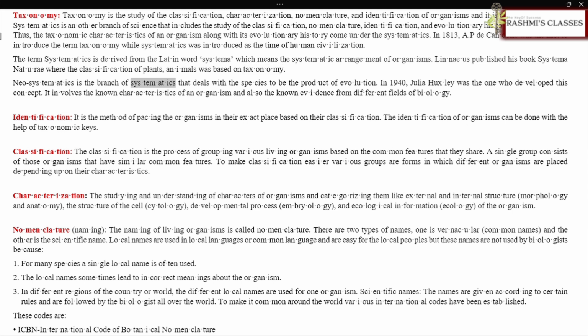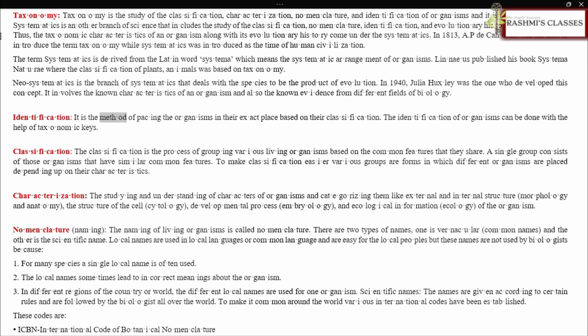Neosystematics is the branch of systematics that deals with the species to be the product of evolution. In 1940, Julian Huxley was the one who developed this concept. It involves the known characteristics of an organism and also the known evidence from different fields of biology.